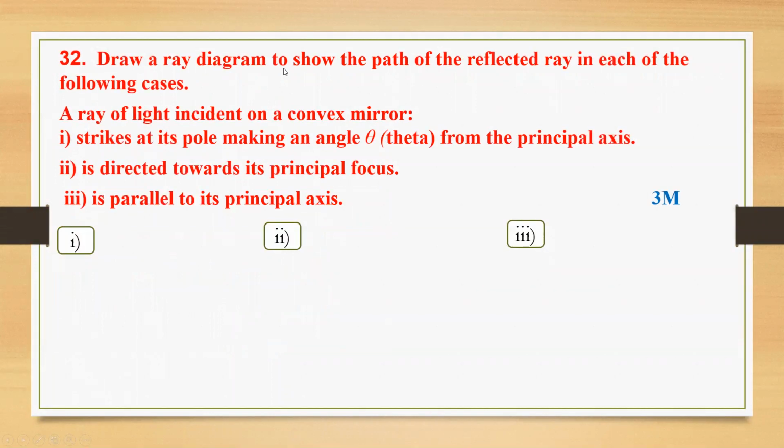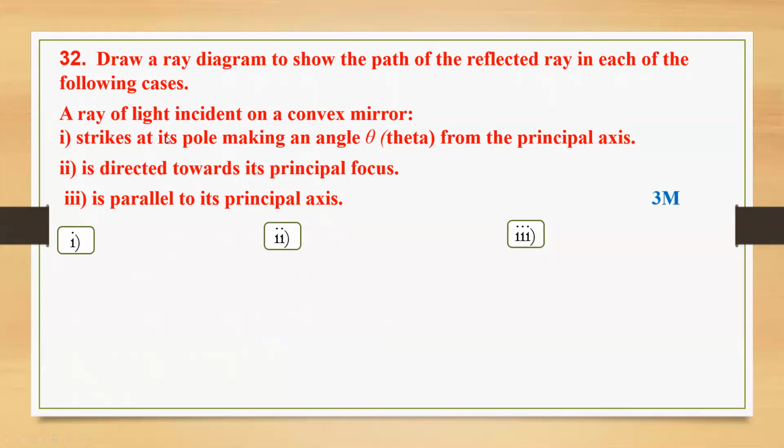Draw a ray diagram to show the path of the reflected ray in each of the following cases: a ray of light incident on a convex mirror. Here three cases are given. For each case you have to draw a ray diagram.